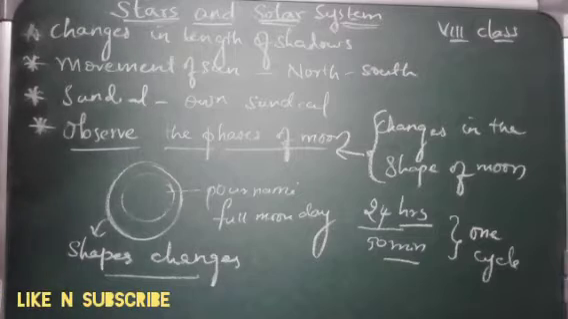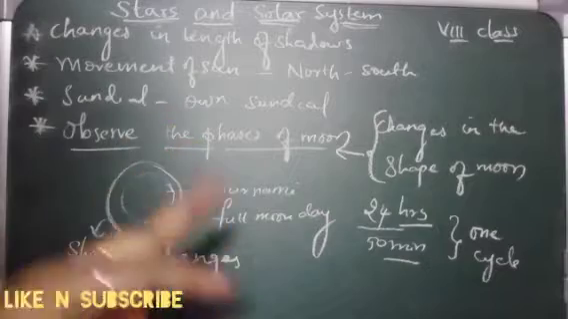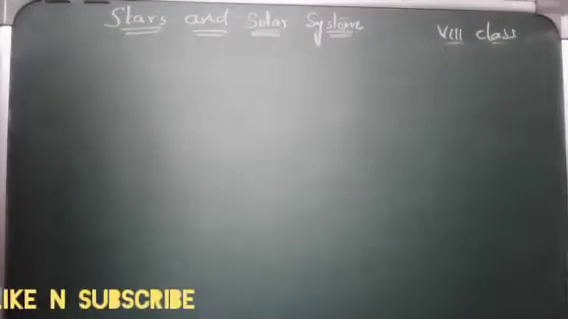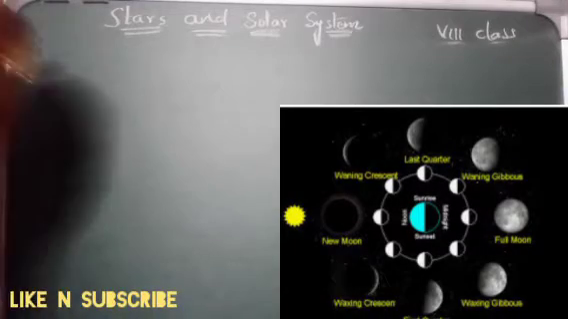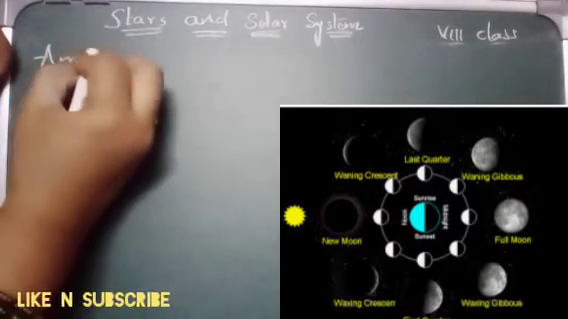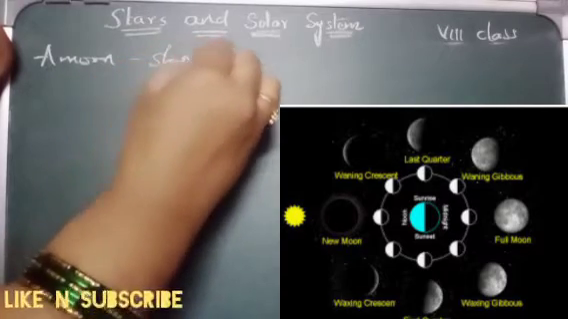So let us perform activities to understand why the phases of moon occur. What we are going to do, we are going to take a moon shaped lemon.